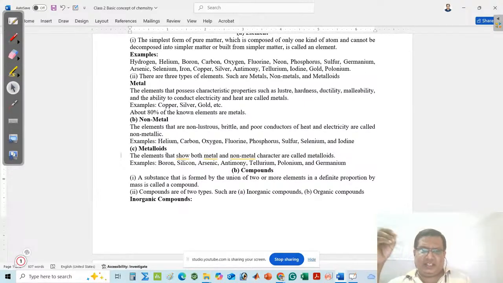But it may or may not have the luster property. It may be brittle in nature. For example, boron, silicon, arsenic, antimony, tellurium, polonium, and germanium can conduct heat and electricity by changing properties like pressure and temperature.